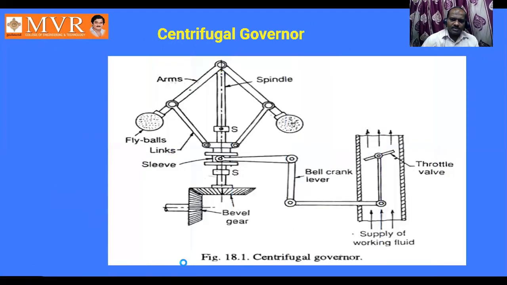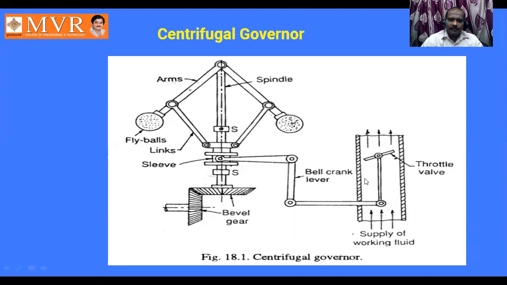If you observe this diagram, when the speed is increasing, what happened? When the balls move far away from the sleeve, thereby it is going to move forward. By moving forward, due to this one, the supply of power is going to be changed. That means supply of power increases, and once again the speed increases. But this should not happen. Why? It has to maintain constant speed, that is mean speed.